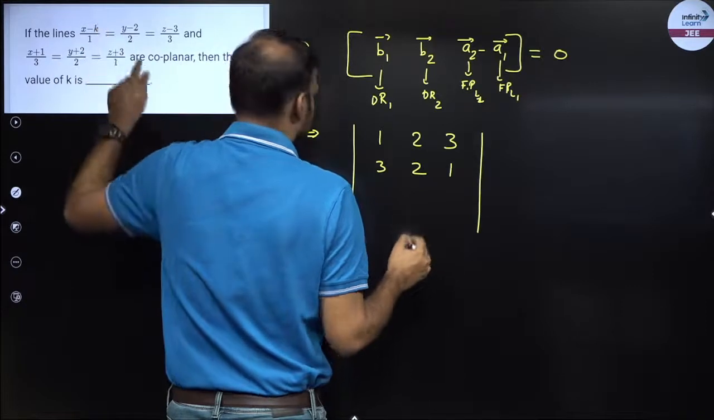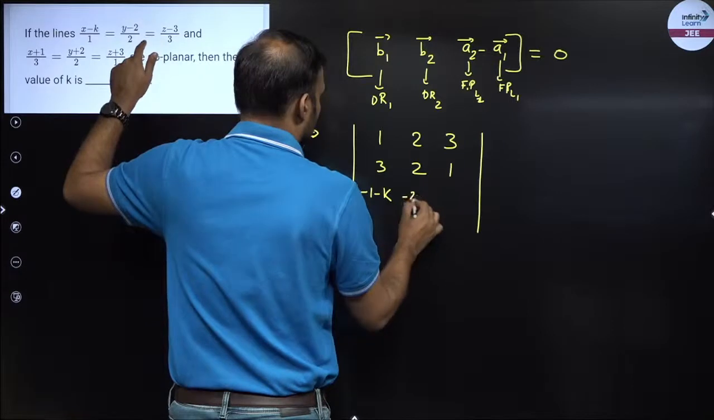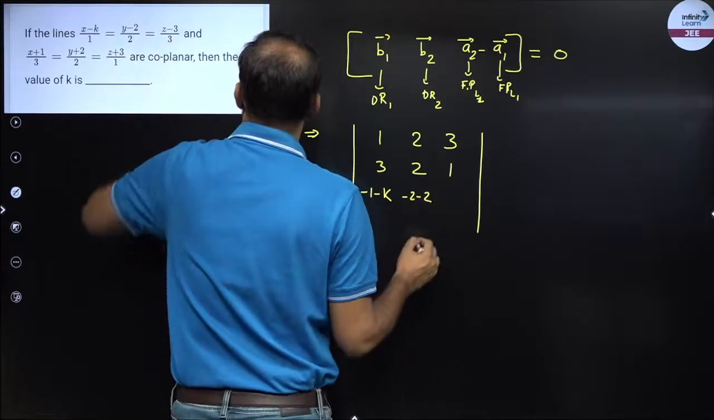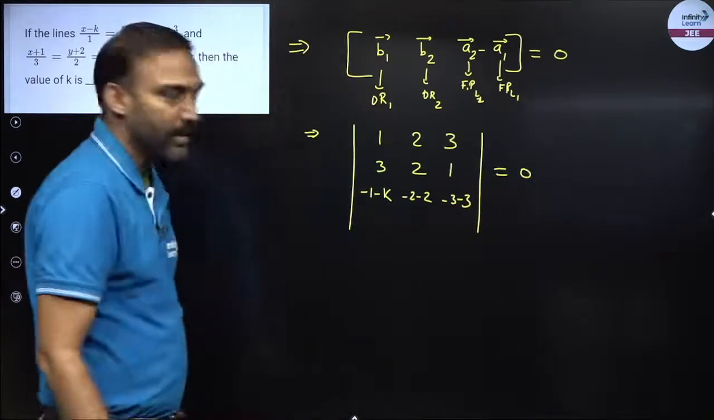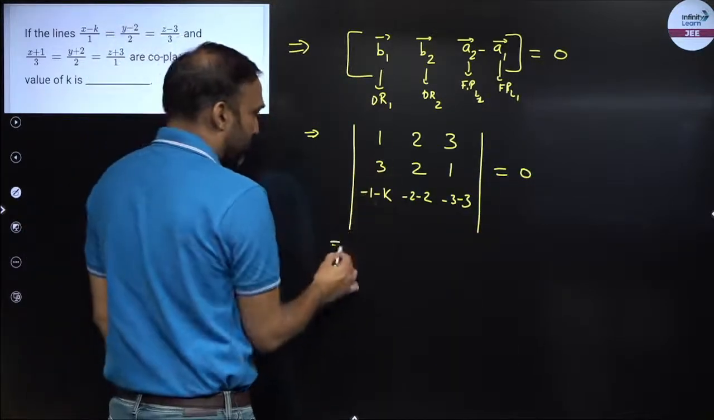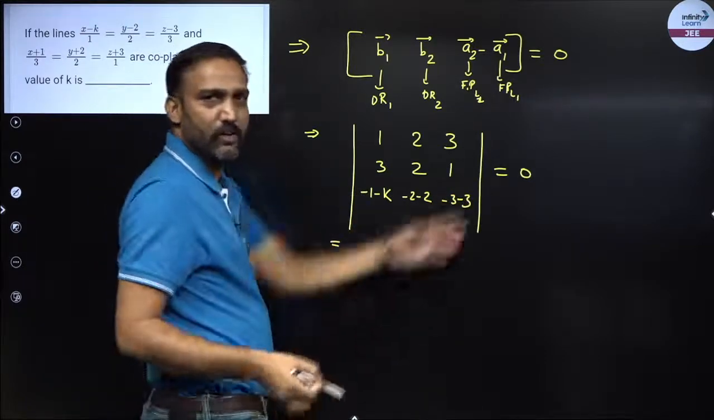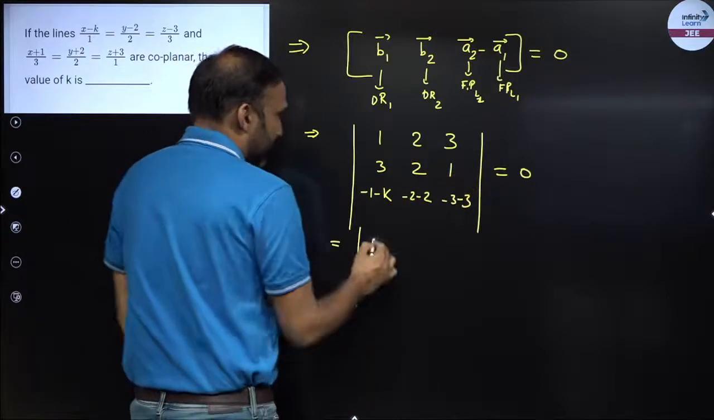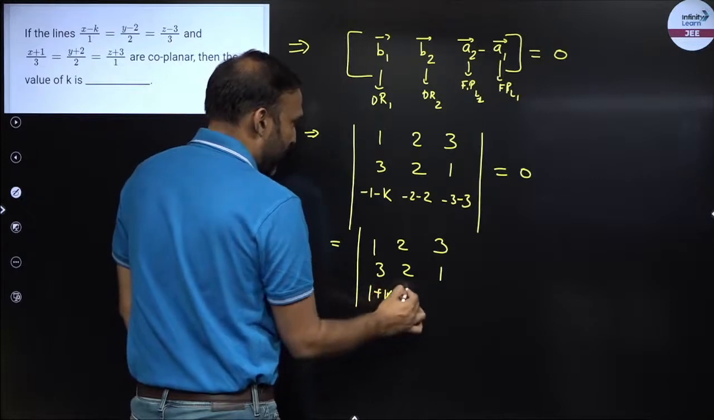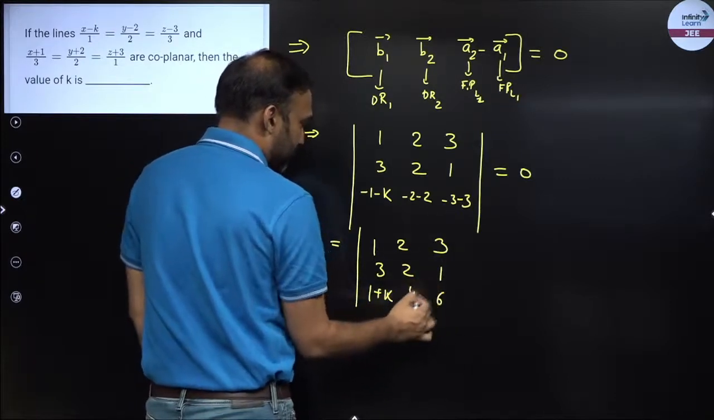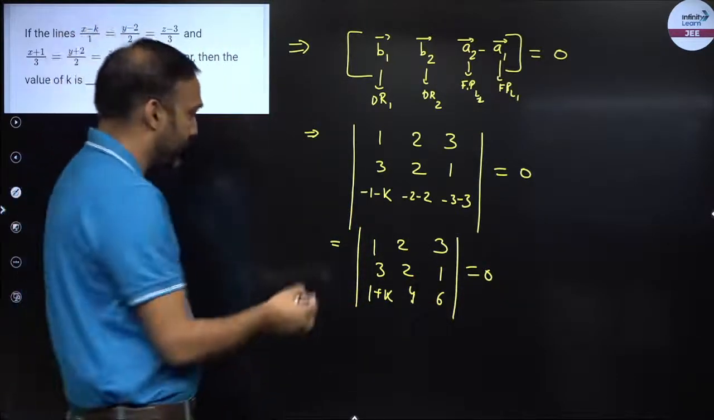This is minus 1, this is k, so minus 1 minus k. This is minus 2, this is 2, so minus 2 minus 2. This is minus 3 and 3, so minus 3 minus 3. This is equal to 0. Now from here I will solve this to find the values of k. All the terms are negative, so multiply this by negative. On the right hand side I have a 0, so I won't mind multiplying this by a negative number. Why am I multiplying? So that everything remains positive, because with a negative sign there is a possibility we might make a calculation mistake.